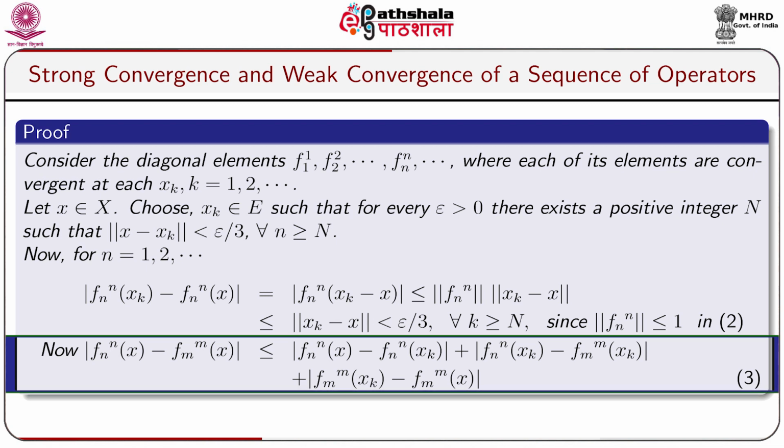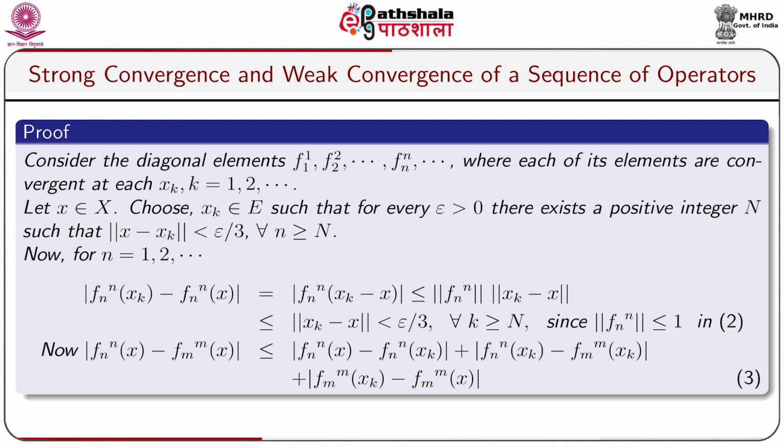Now modulus of fnn x minus fmm x is less or equal to modulus of fnn x minus fnn xk plus modulus of fnn xk minus fmm xk plus modulus of fmm xk minus fmm x.